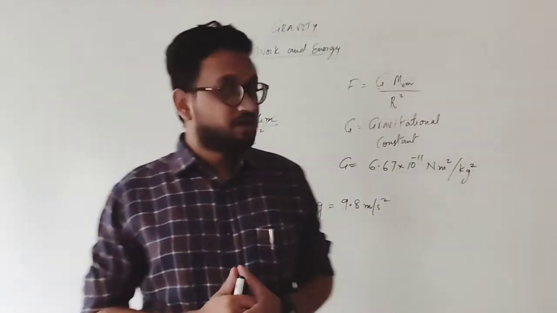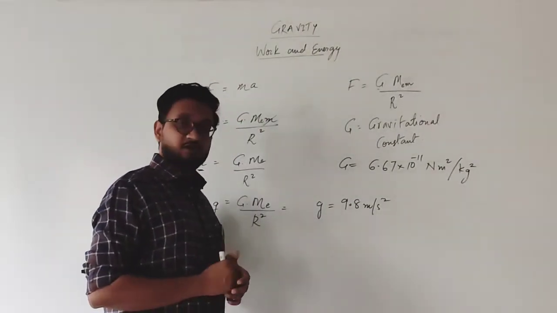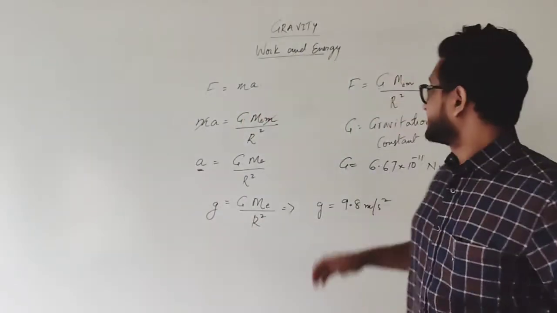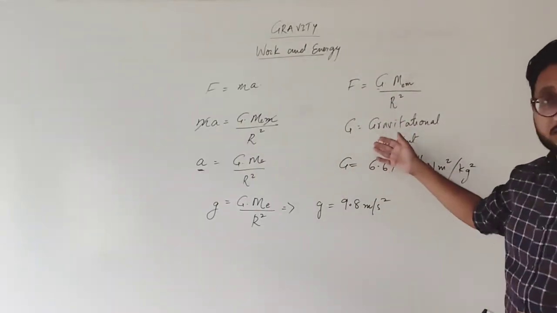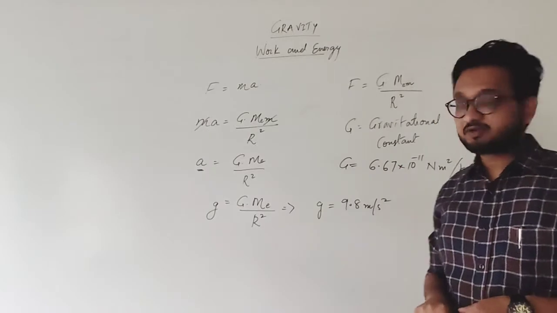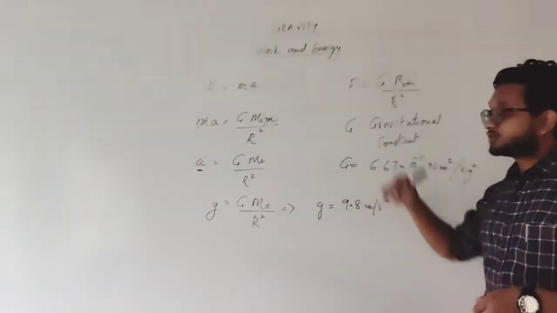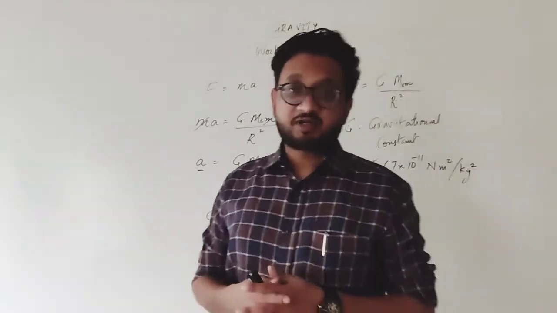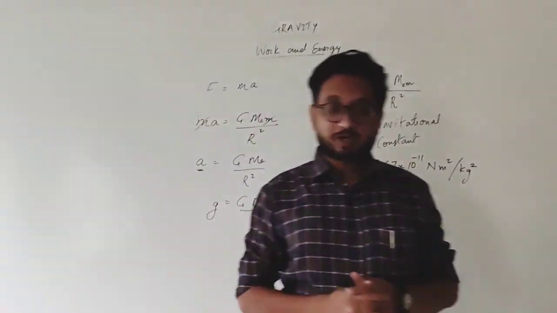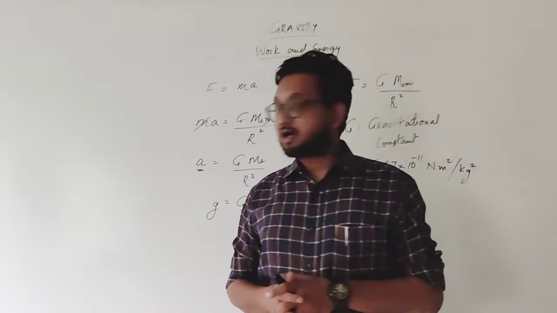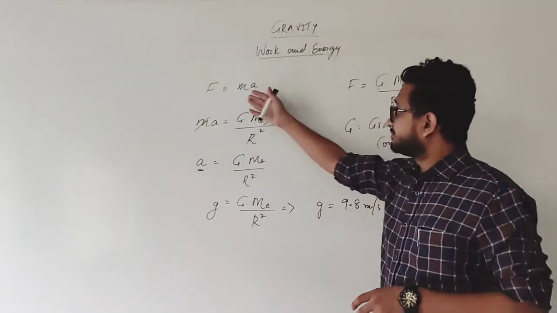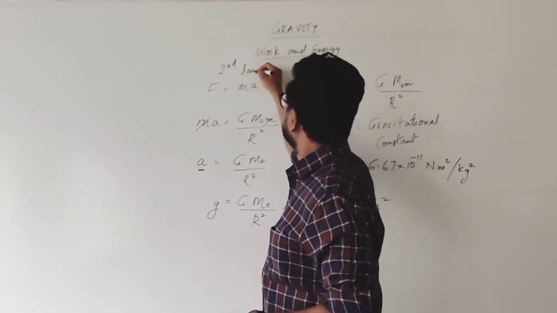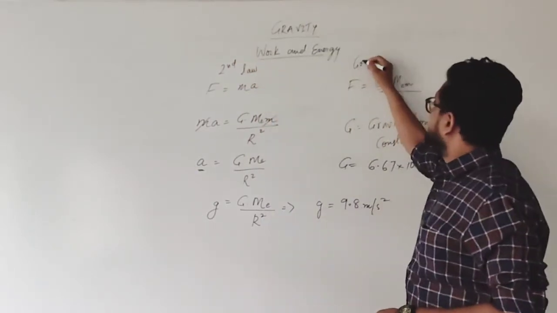I hope this much is clear to you, students. All of these values are very easy. The gravitational constant is 6.67 × 10⁻¹¹, given by Henry Cavendish. This is the universal law of gravitation: F is proportional to m1 into m2 upon distance square, which was given by Isaac Newton. And we are comparing this second law of motion to the gravitational law.